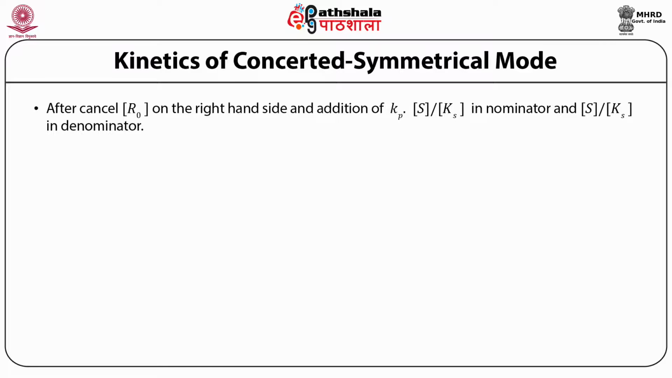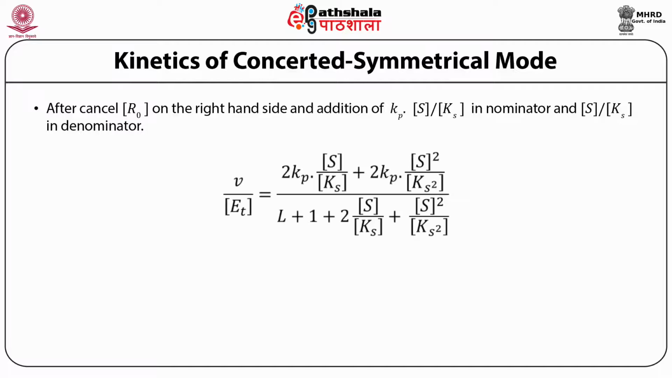and on addition of Kp into S upon Ks in the numerator and S upon Ks in the denominator, we will have V upon Et is equal to 2 Kp into S upon Ks plus 2 Kp into S square upon Ks square divided by L plus 1 plus 2 S upon Ks plus S square upon Ks square.